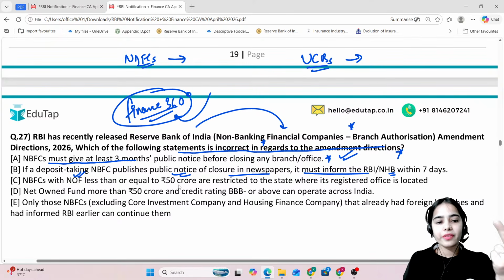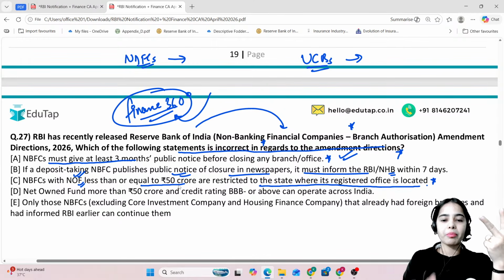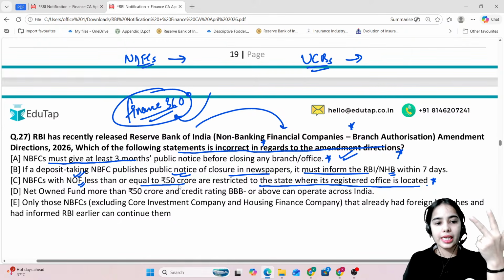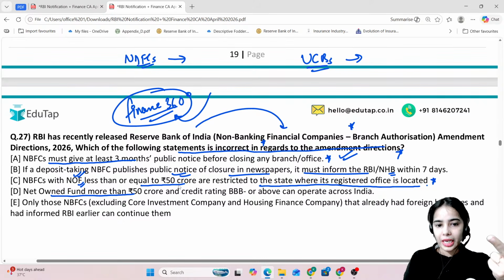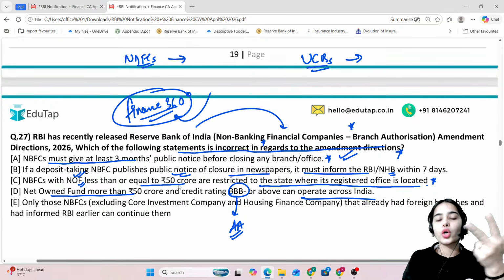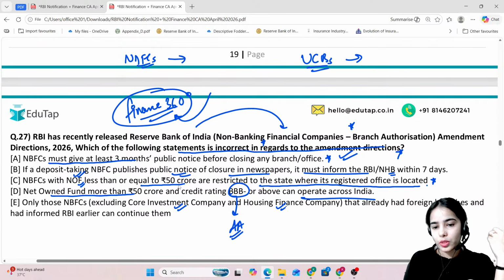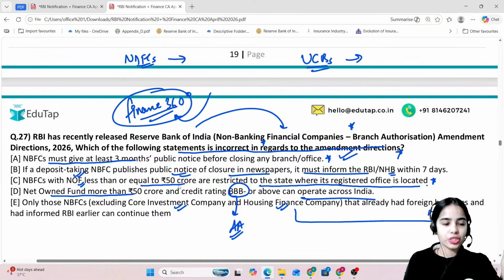Absolutely correct. NBFCs with net owned fund less than or equal to 50 crore are restricted to the state where their registered office is located. Yes, correct. They cannot open branches outside the state where their registered office is located. Absolutely correct. Net owned fund more than 50 crore and credit rating of AA or above can operate across India. Okay? Only those NBFCs, excluding core investment company and housing finance company, that already had foreign branches and had informed RBI earlier can continue them. Yes. So the only incorrect statement is D.